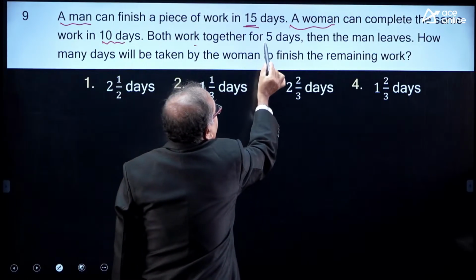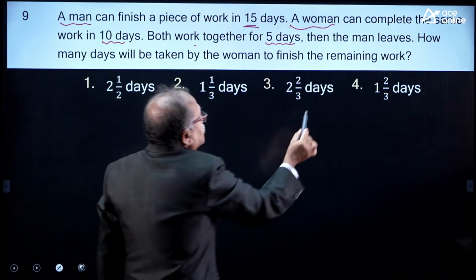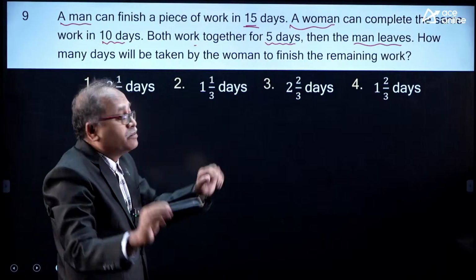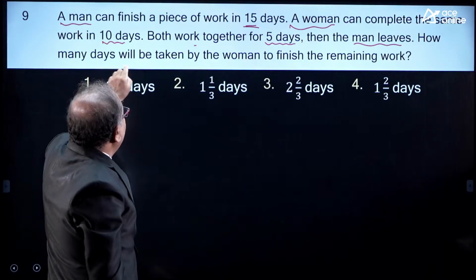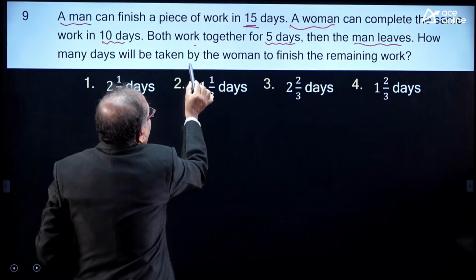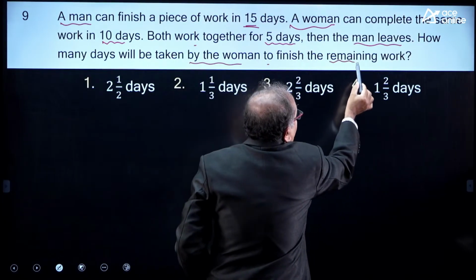Both work together for 5 days. Then the man leaves. How many days will be taken by the woman to finish the remaining work?